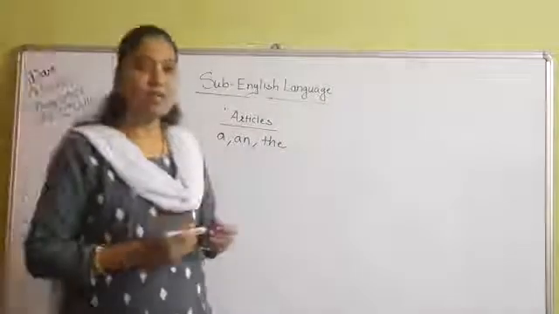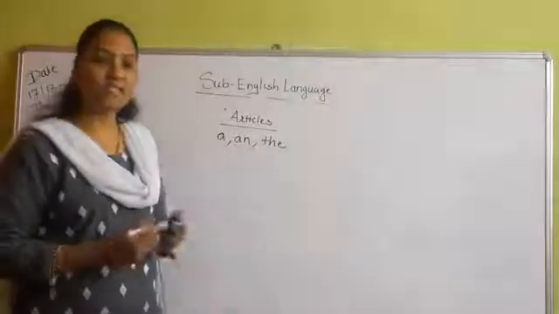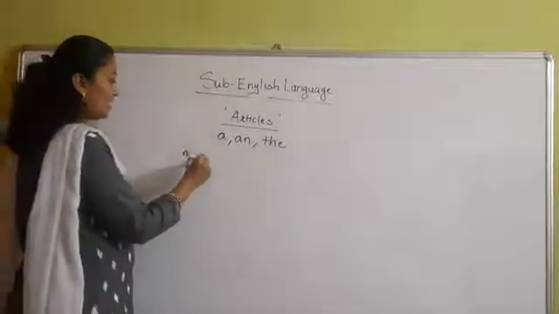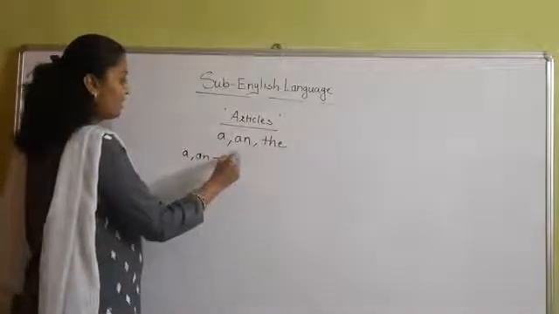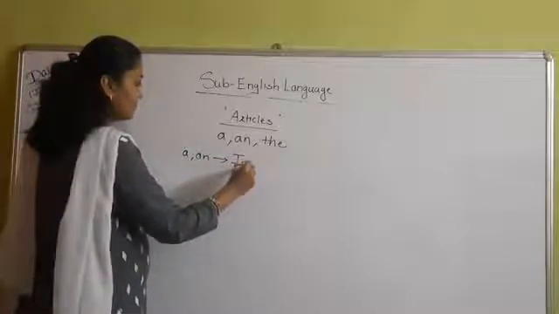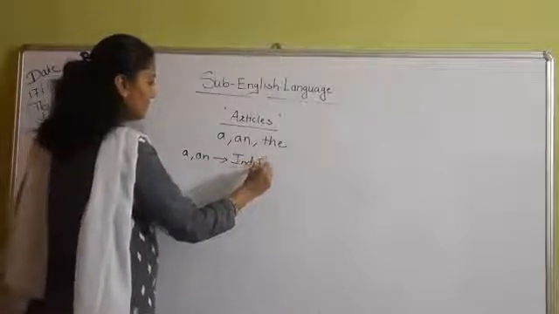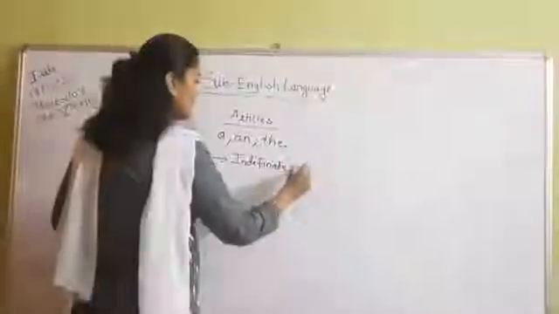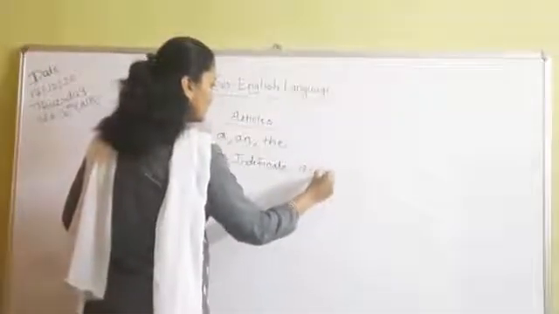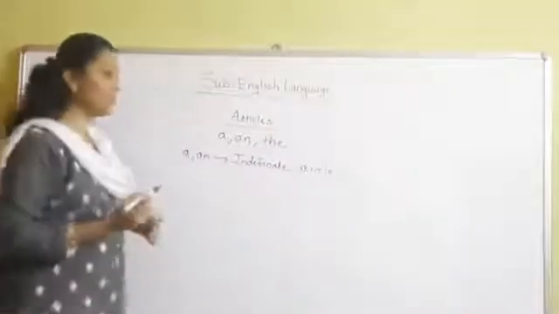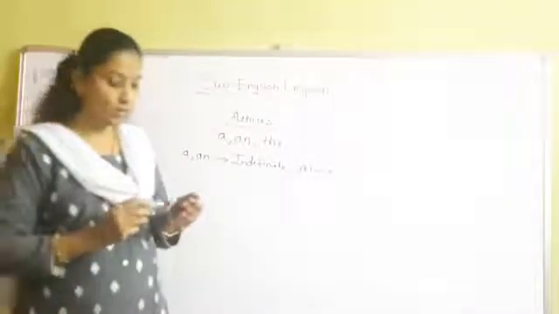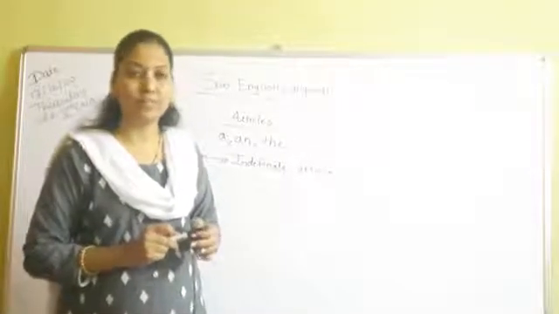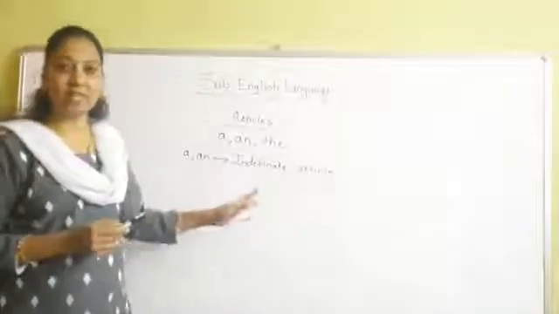Among these three words, a and an are the indefinite articles. Why are these called the indefinite articles? Because they do not point out a particular person, place, animal or thing. So they are known as the indefinite articles.